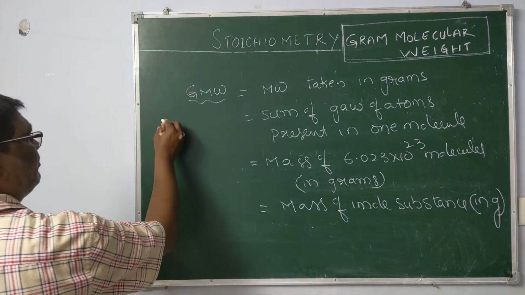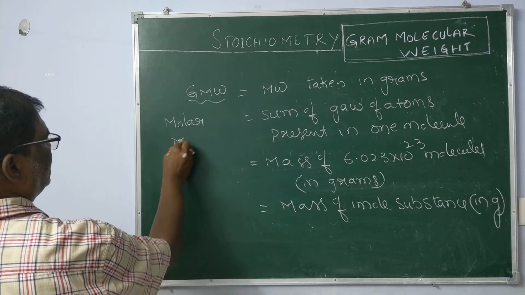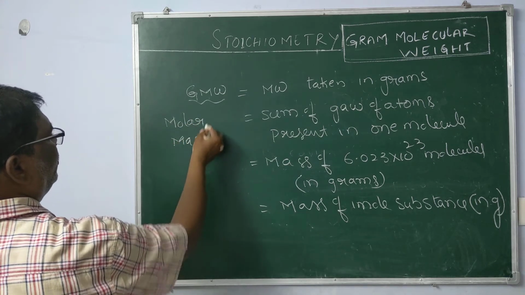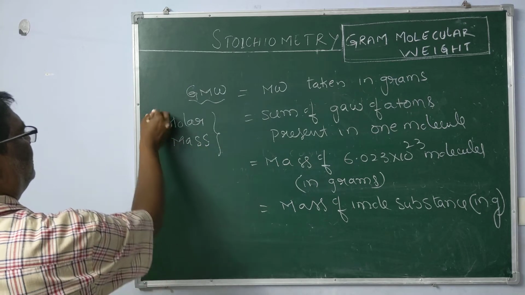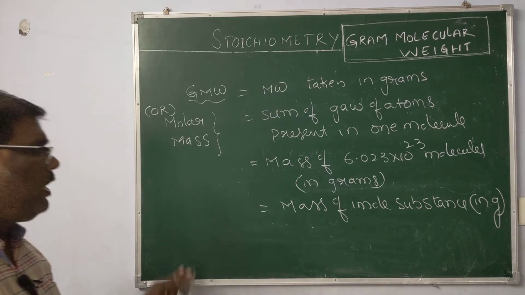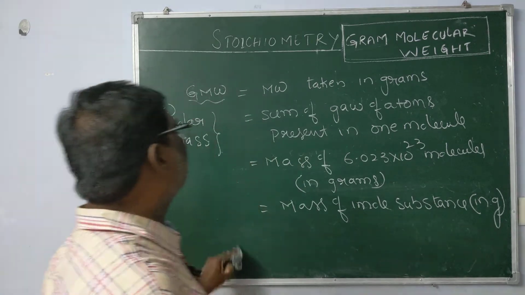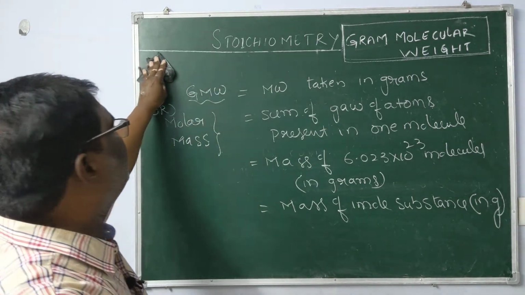Now gram molecular weight is also known as molar mass. Now we are going to calculate the gram molecular weights of some substances.